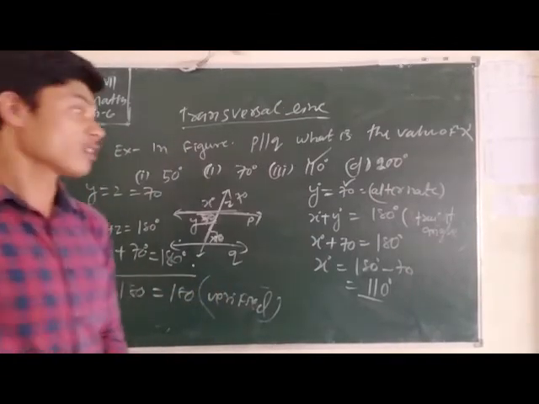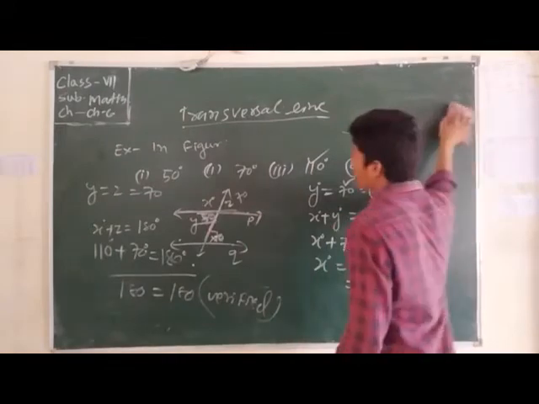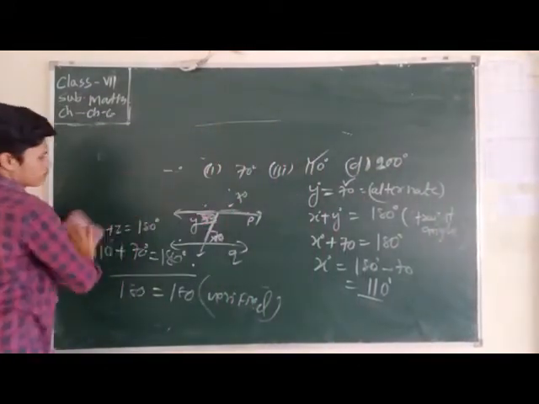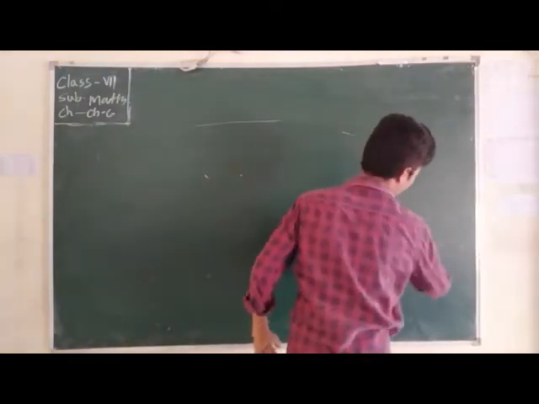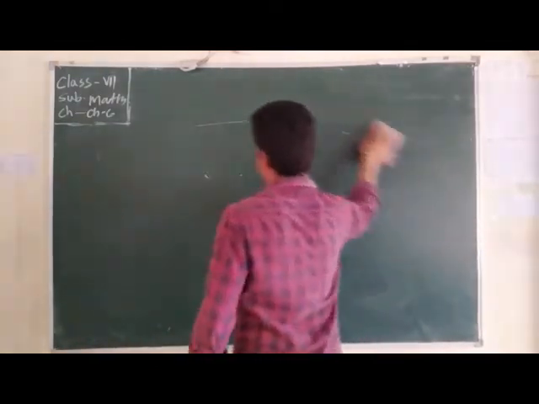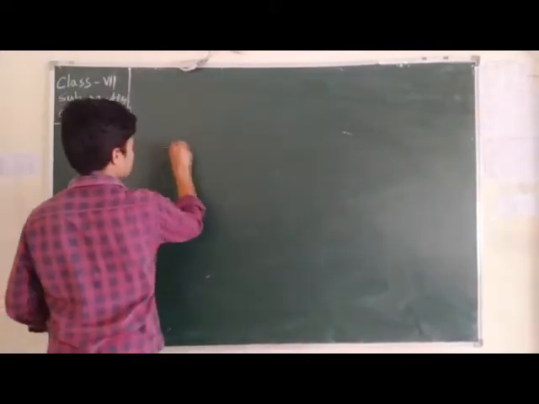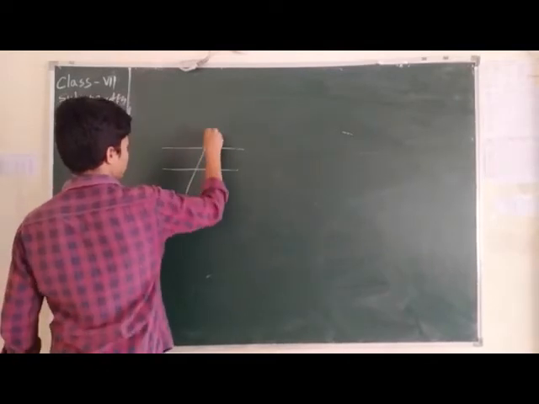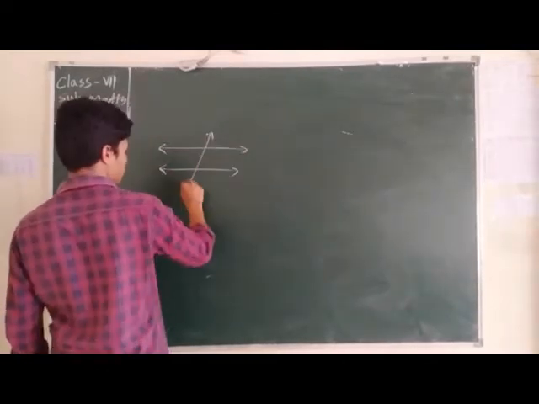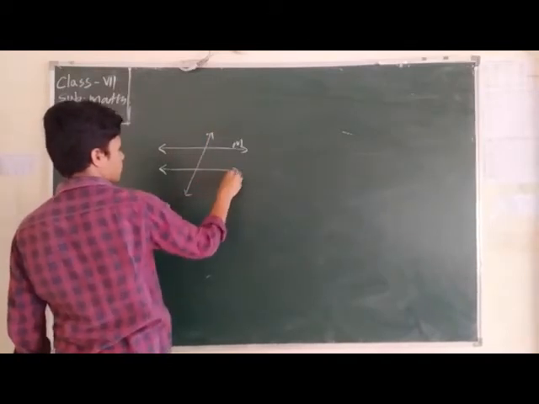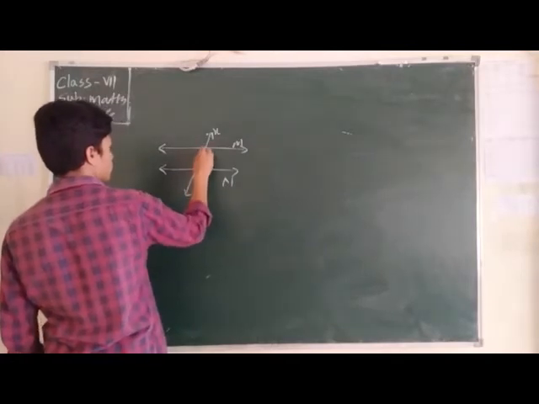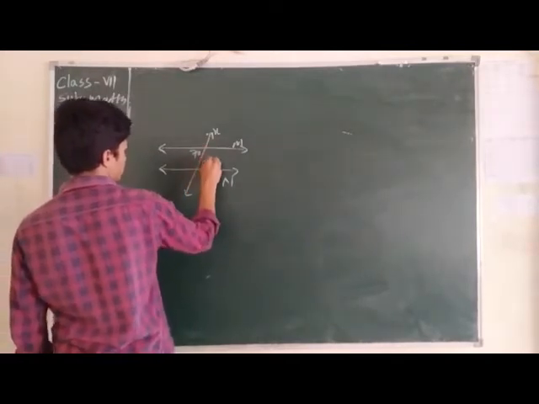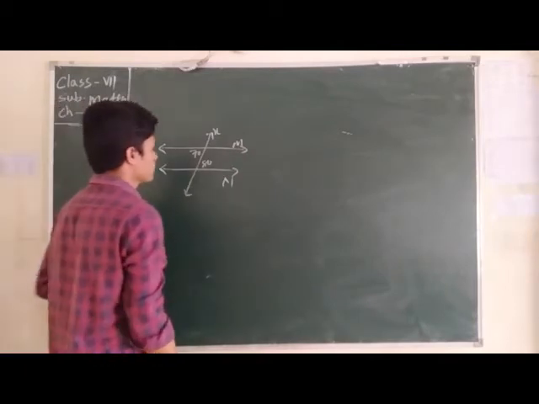How do you find out? Now we learn, given two parallel lines, how do you check whether the given lines are parallel or not? So 80 degree, 80 degree.